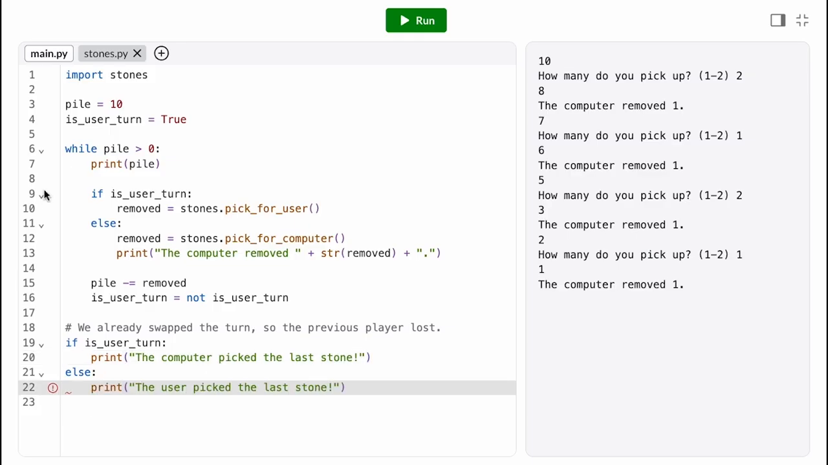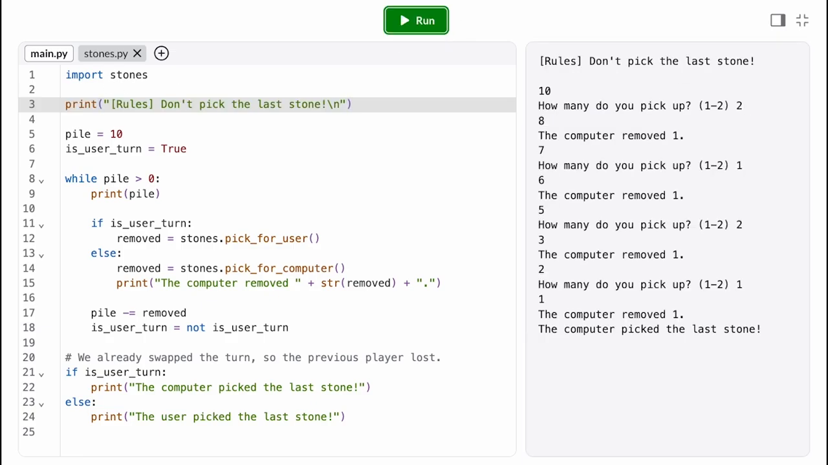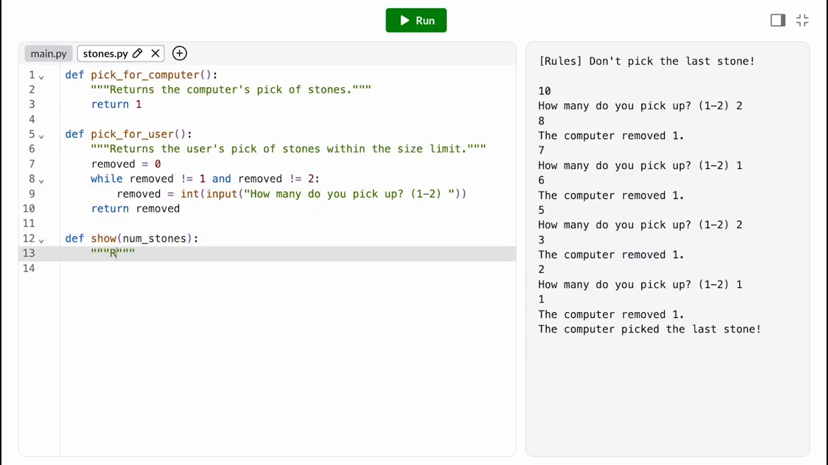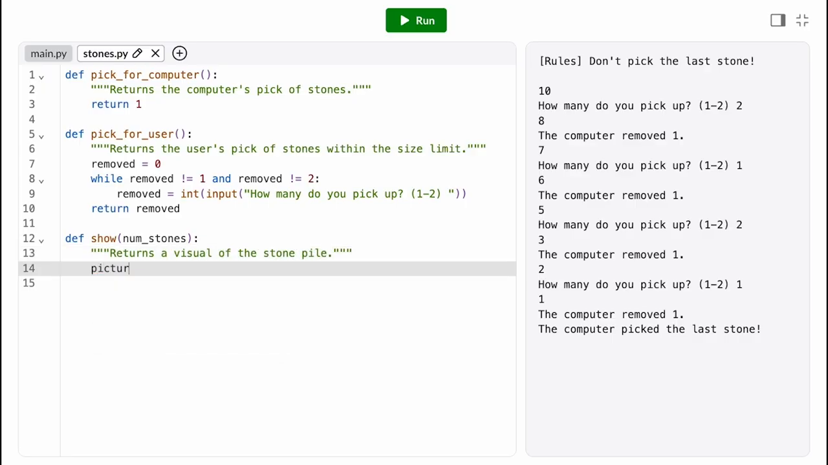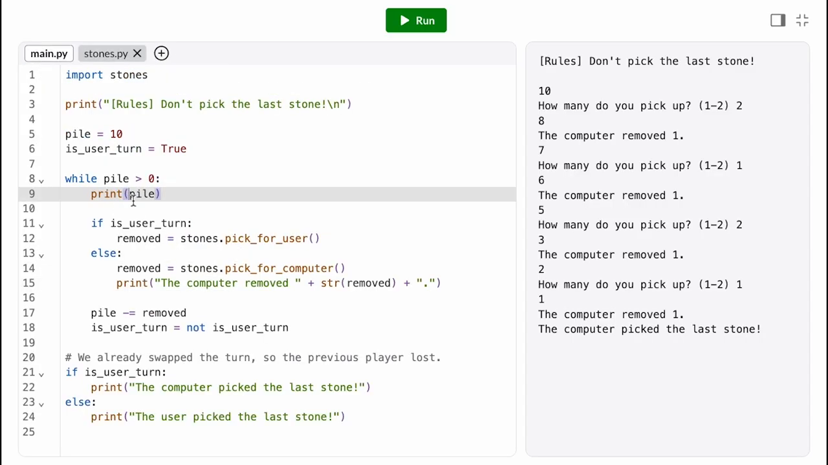And to make it clear that you don't want to pick the last stone, I'll print out the rules at the top of the program. It might also be nice to draw the pile of stones. I'll define a new function for that, so I can change up how the pile looks without having to touch my main logic. The function will take in a number of stones as a parameter and return out a picture. Let's maybe draw a little circle for every stone. Then, back in main.py, I can just call show and print out its result.